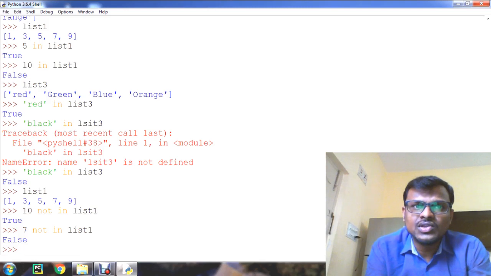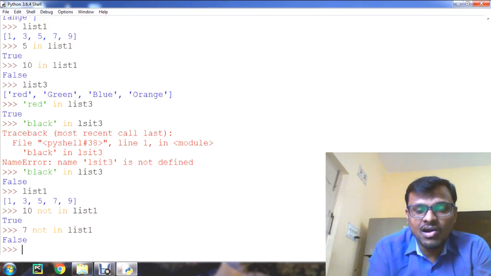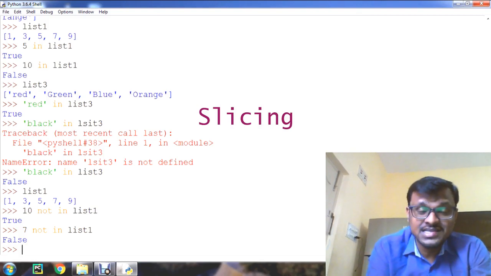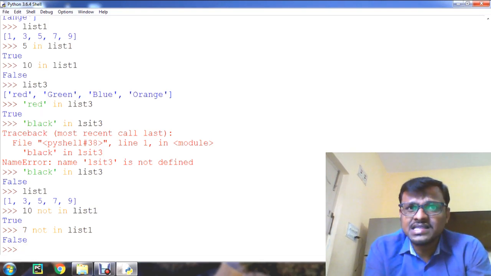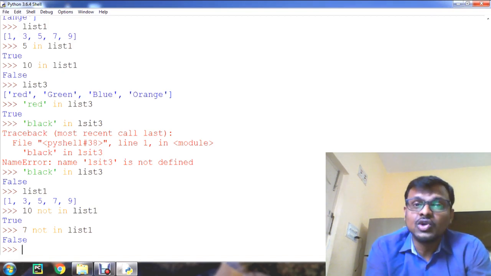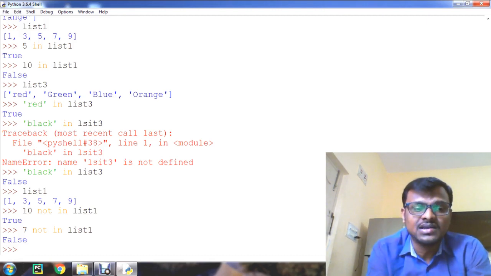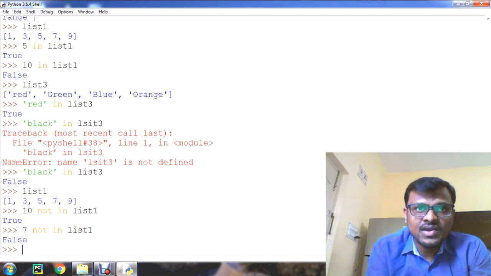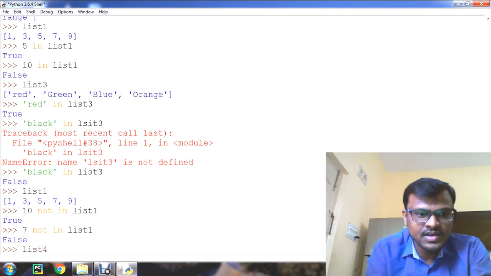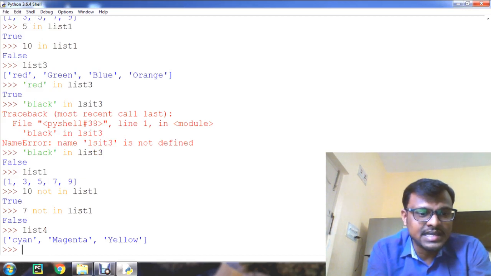Well guys, we'll go to the next operator, called the slicing operator. We have already discussed and learned slicing of strings. Like strings, the slicing operation can also be applied on lists, that is, to get a sub list or some part of the list. Let us check now. For that I will take list 4, which contains these 3 elements. Now I would like to slice.